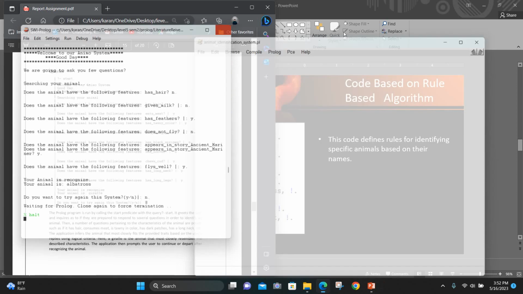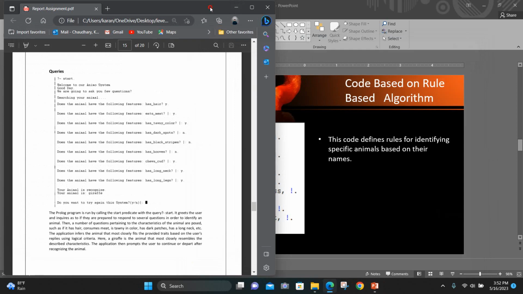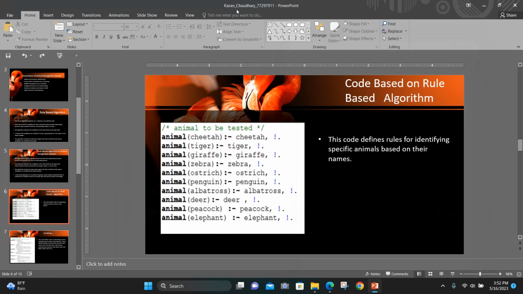Now talking about the future work of this system. The system for recognizing animals has room for improvement in more ways. Machine learning algorithms, accuracy and efficiency are among the future directions, along with deep learning methods and other animal recognition methods.